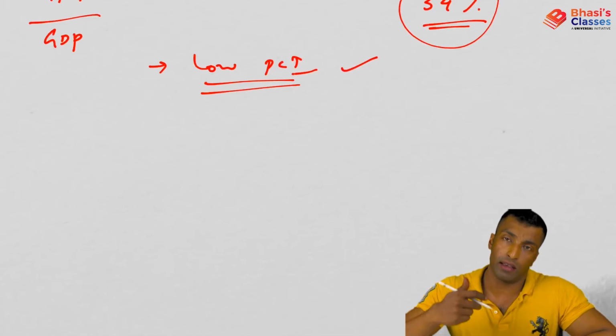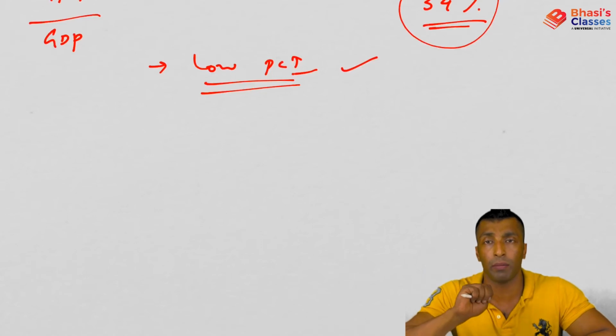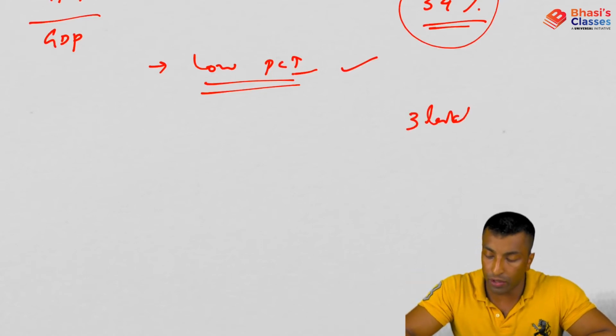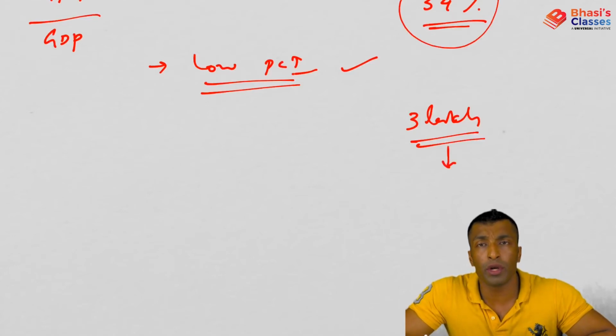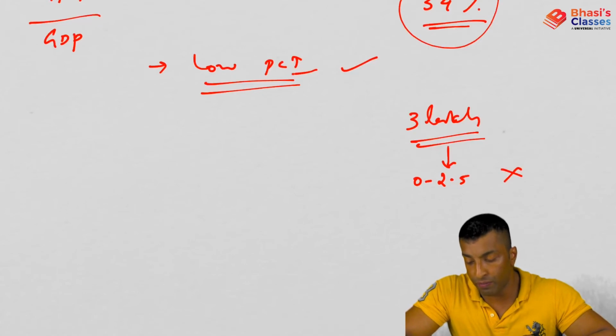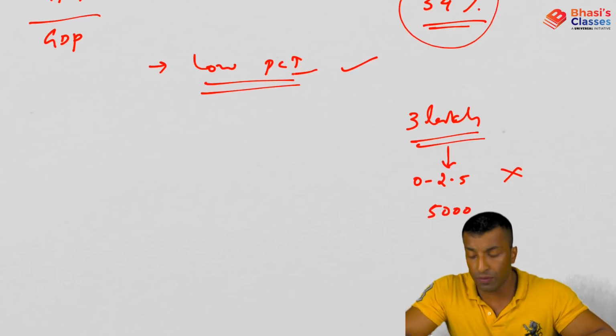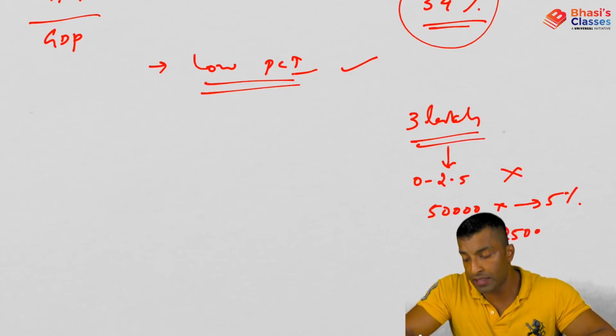income. See, if your income is doubled, forget about per capita income, if your income is doubled, let's say your income is 3 lakh. Now, how much amount do you need to pay for 3 lakh? I've already discussed this case: 0 to 2.5, you don't have to pay anything, and for the rest of the 50,000, you need to pay at 5%, and you'll be paying 2,500 as the tax.